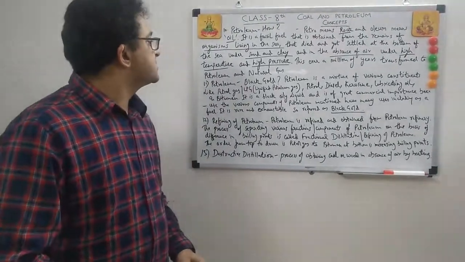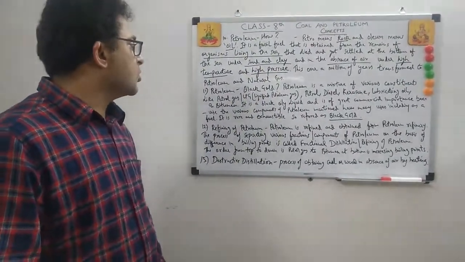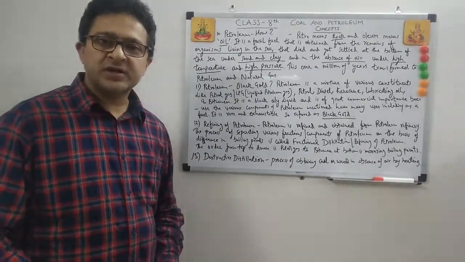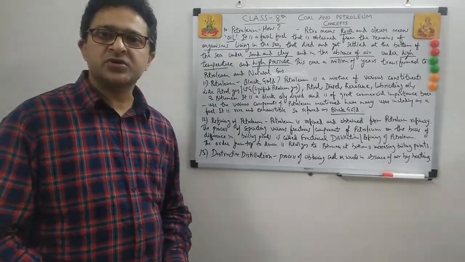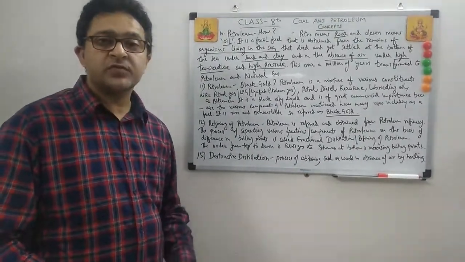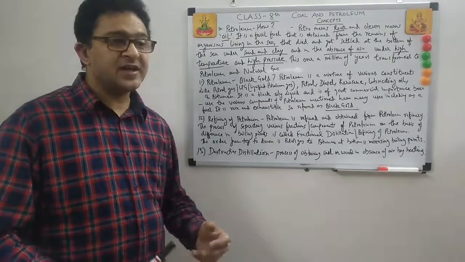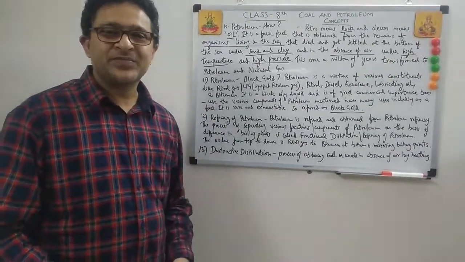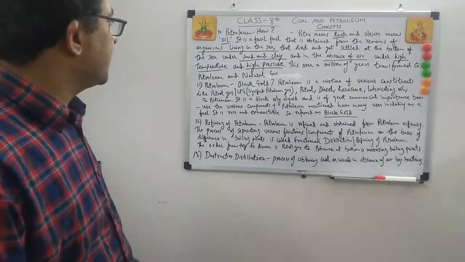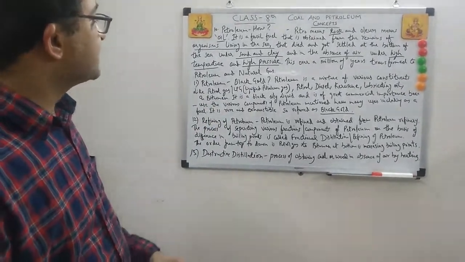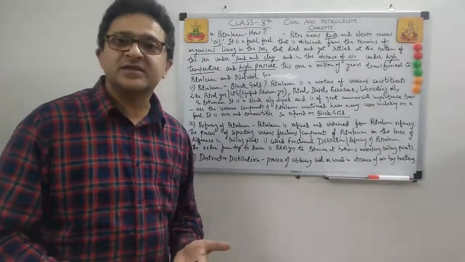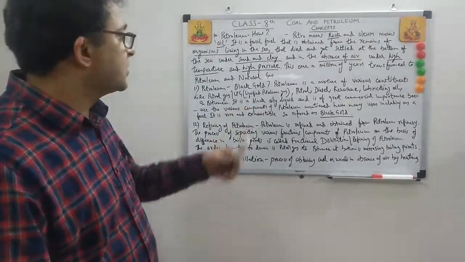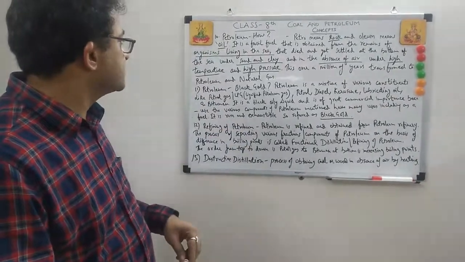So the next part is, petroleum is called black gold. What is gold? It's very precious, right? You know the cost of petroleum, you know the cost of gold. It's very precious, and it's shining. It's an amazing metal. Everyone wants to have gold to get richer. So is petroleum also black gold? Yes. Why black? Because it is like gold. It is rare, it is scarce. It will be exhausted in another 50 years. It's a black liquid, a black color liquid. So that's why it's called black gold.